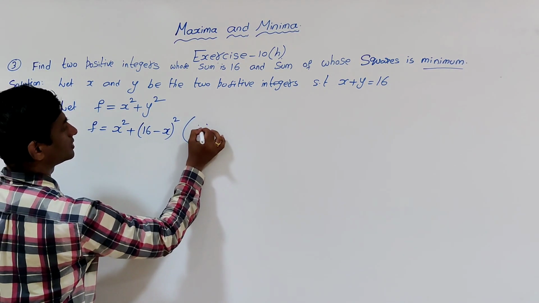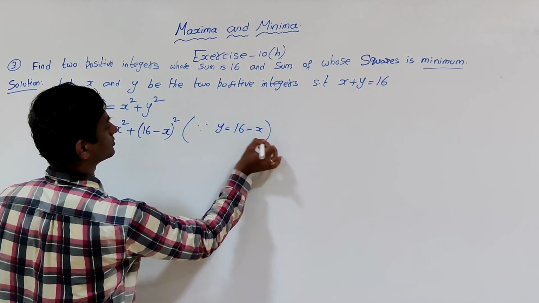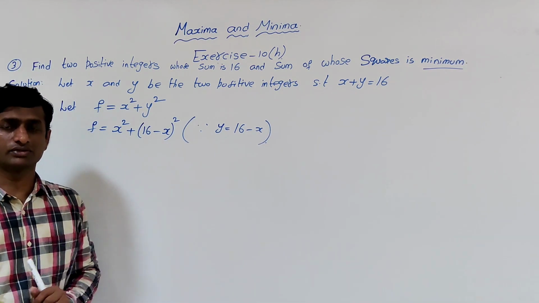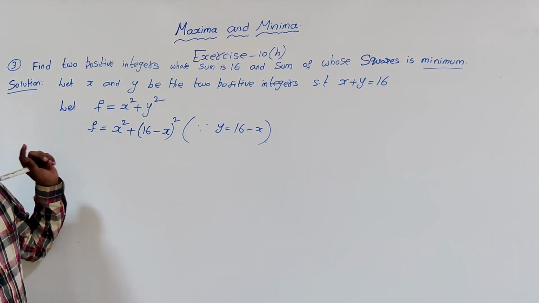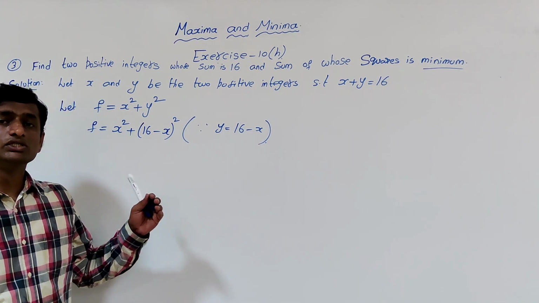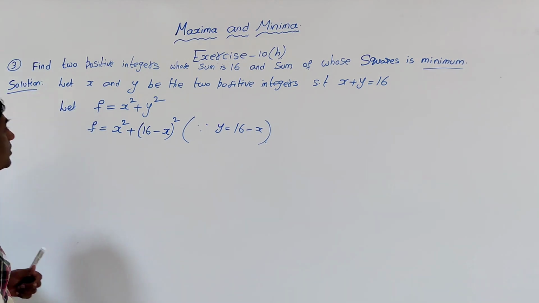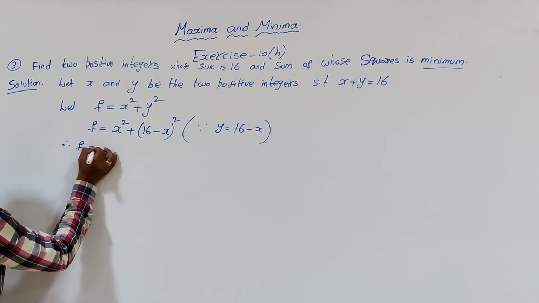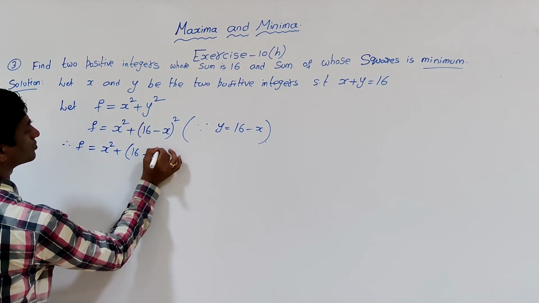Since y is equal to 16 minus x, now this is a function in terms of a single variable x. Now he is asking for what value of x this is minimum. Minimum or maximum means we have to find out the stationary points, and we go for the second derivative test. Okay. Now therefore f is equal to x square plus 16 minus x whole square.